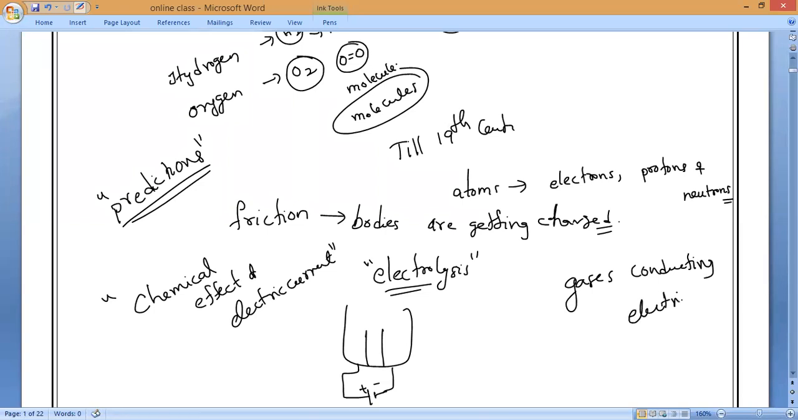Conducting electricity at low pressures. Okay, low pressures, and this electric current causes chemical changes. That is what we call electrolysis. So how does this current flow through the metallic conductors?